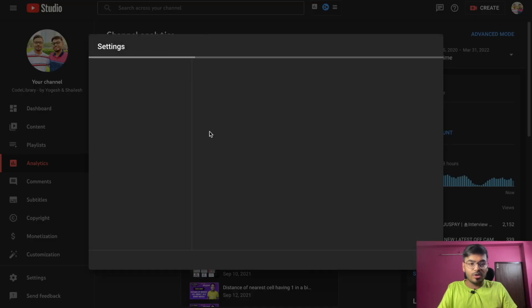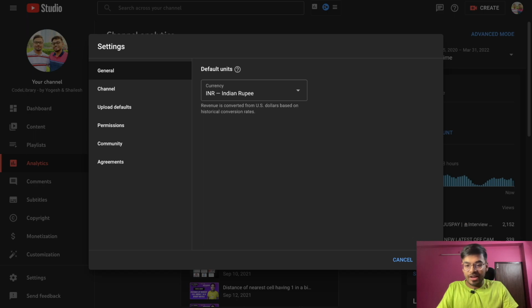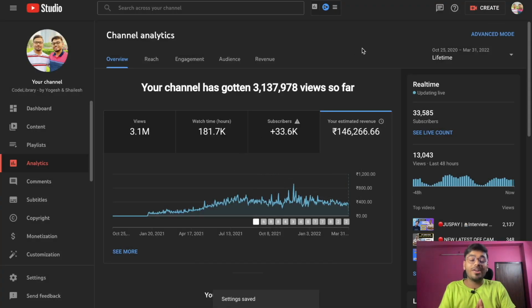If I convert this into rupees, because रुपये में अच्छा लगता है देखने में, so Indian rupee में चलते हैं. Let's save this. So total 1,46,266 rupees I have earned in the total revenue from this YouTube channel, right? मतलब AdSense है, not sponsorship and other things. So वो सब मैं बात नहीं कर रहा हूँ, सिर्फ YouTube ads, right?